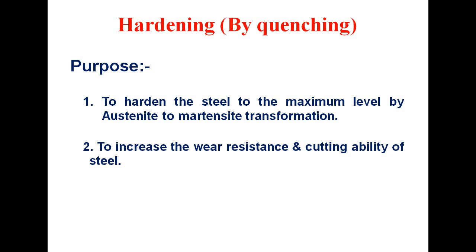Now another heat treatment is hardening, which is done by quenching. The purpose of this heat treatment is to harden the steel to the maximum level by austenite to martensite transformation, and to increase the wear resistance and cutting ability of the steel. When we cool the austenite steel rapidly, that austenite gets converted into martensite, which is a very hard phase. Martensite is the hardest phase in the heat treatment of steel.